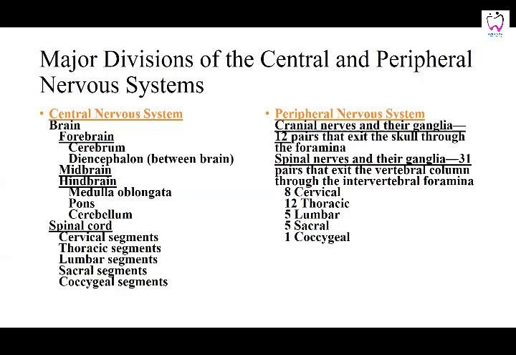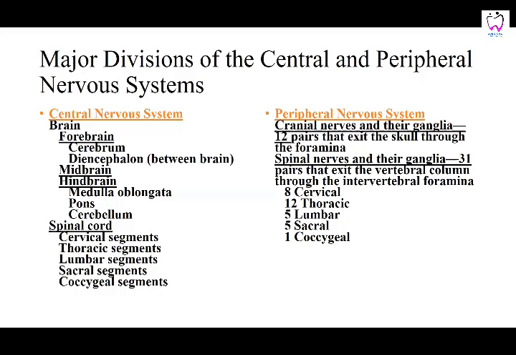This is the broad division that you make when you classify the nervous tissue: the central nervous system and the peripheral nervous system. The peripheral nervous system includes the cranial nerves, 12 pairs which come out through the skull, and the spinal nerves, 31 pairs that exit from the vertebral column.